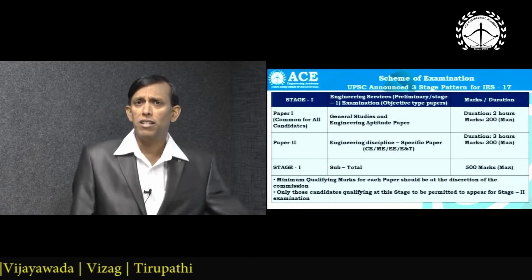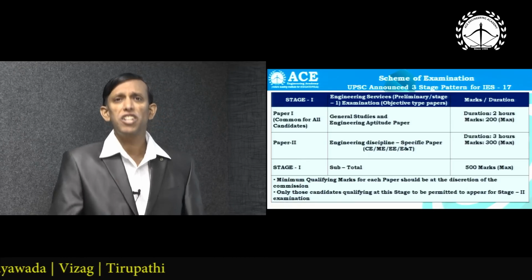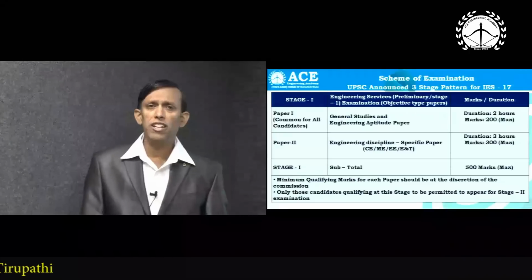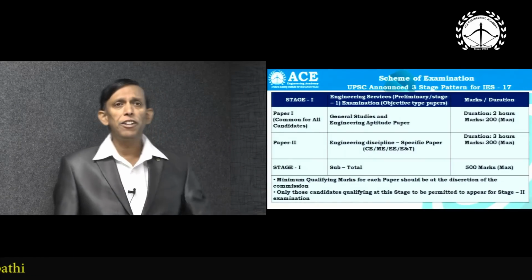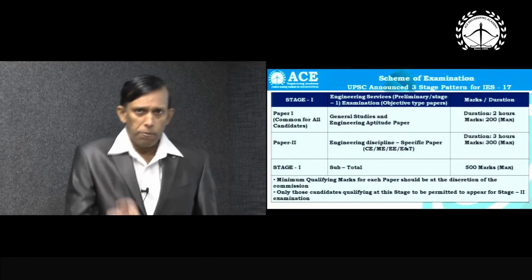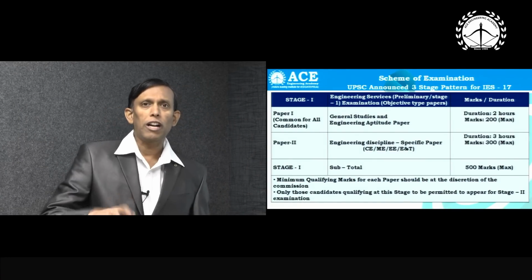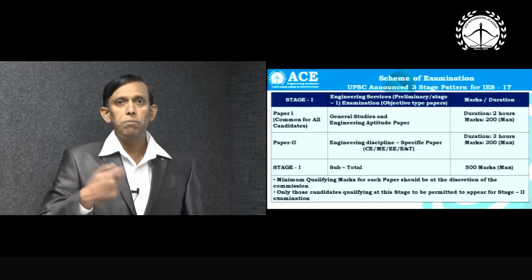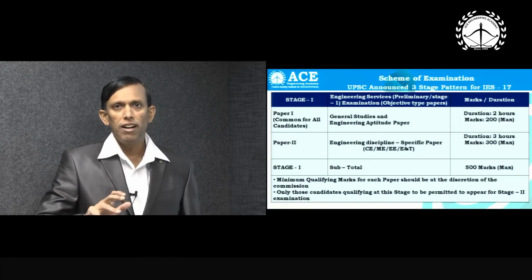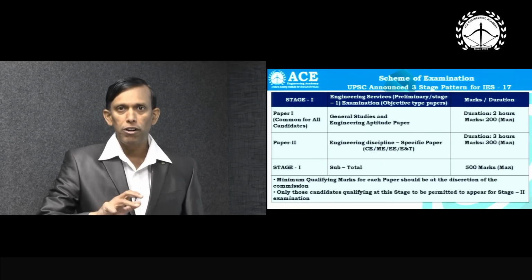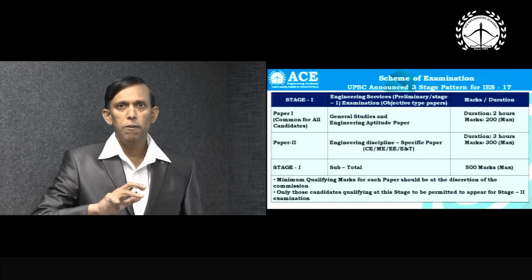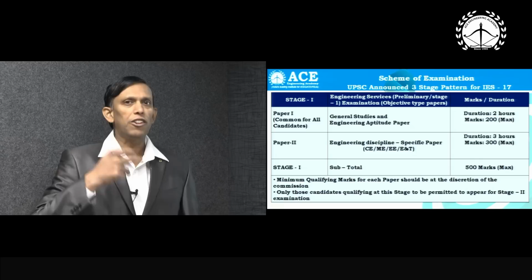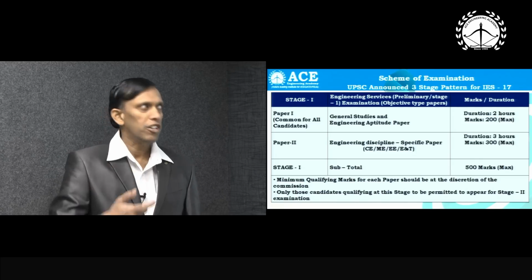UPSC has discretion to fix certain minimum qualifying marks in the general studies and aptitude paper and the technical paper separately, and also combined together. It means you cannot neglect any paper. You must focus on both general studies and the technical paper simultaneously.